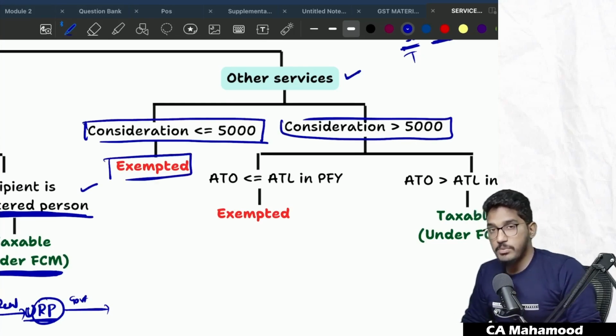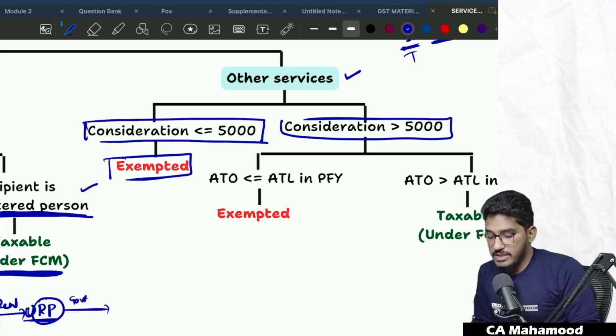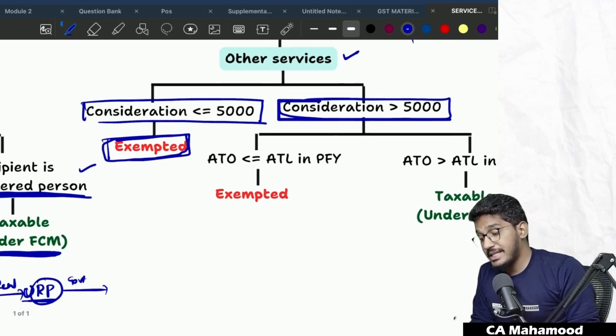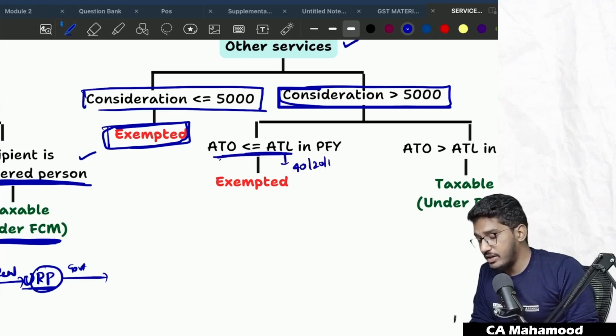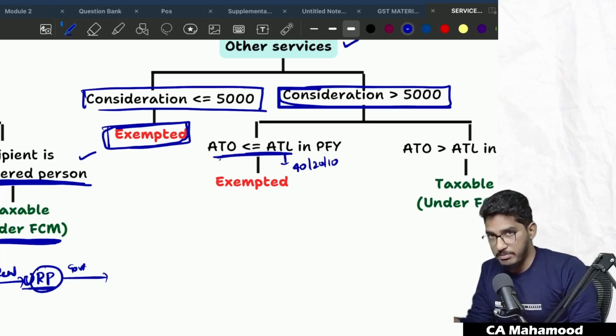If the other services provided by government to a business entity have a consideration of less than or equal to 5,000 rupees, then those services are always exempted. GST will not be there. Sir, what if the consideration is more than 5,000 rupees? Then we need to check the status of the business entity. If the business entity has an aggregate turnover less than or equal to the applicable threshold limit of 40 or 20 or 10, depending on which activity you are engaged in and from where you are making a taxable supply.